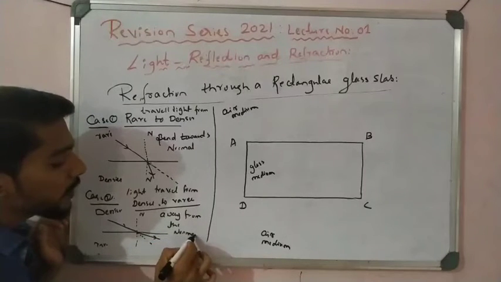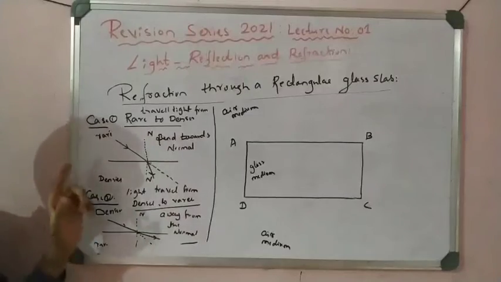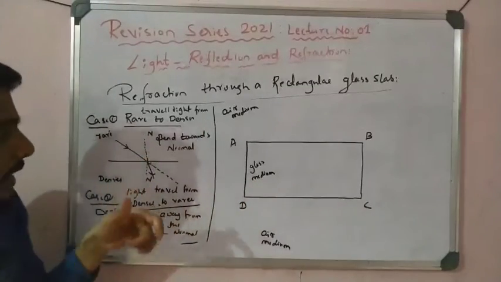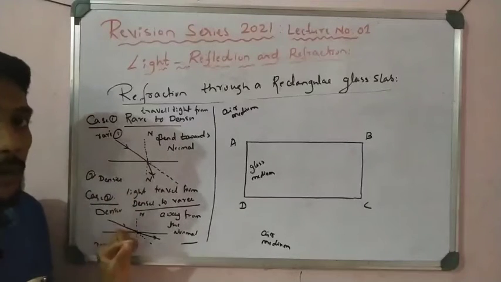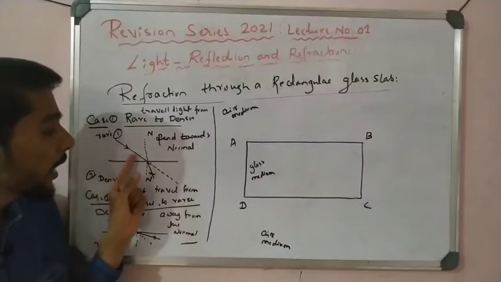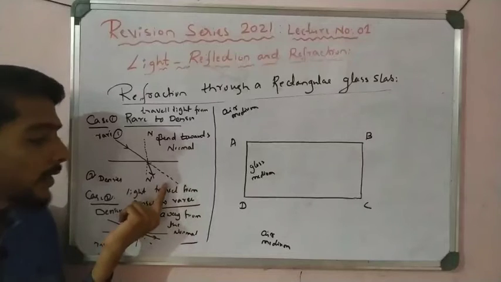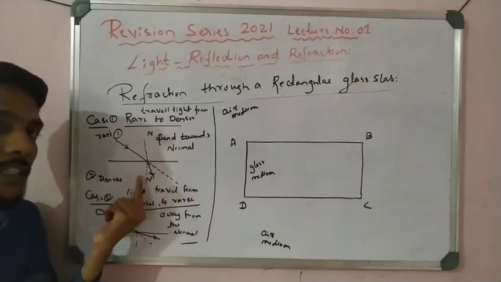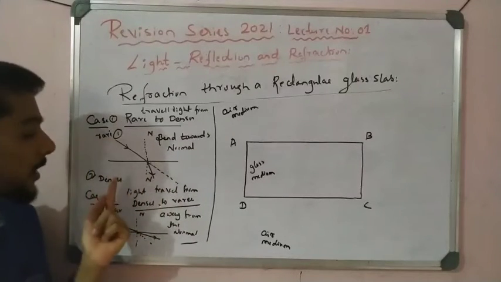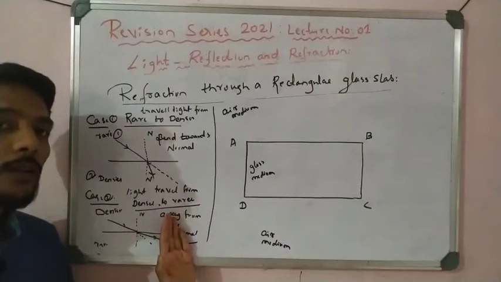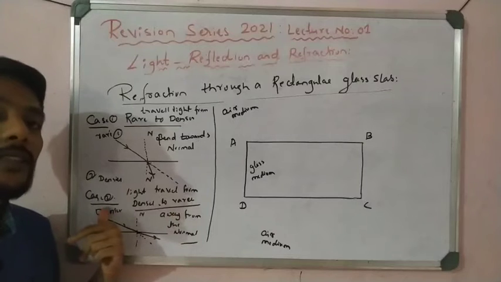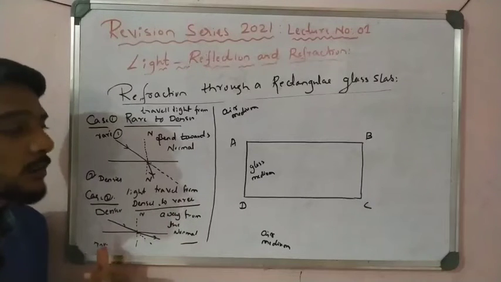You have to remember these two conditions. When the light bends towards the normal, the first medium is rarer and the second medium is denser. If the light bends away from the normal, the first medium is denser and the second medium is rarer. That is a very important point.